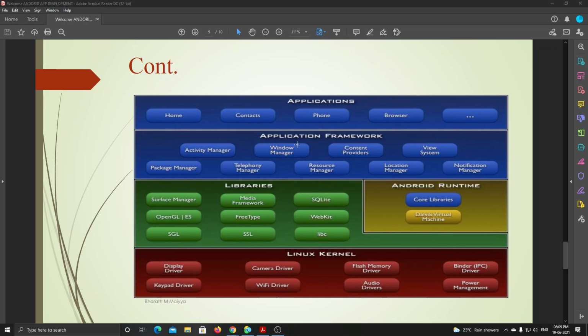Notification manager. This exposes different capabilities of the Android operating system, which helps the Android application developer make use of them in their own apps. Take WhatsApp as an example.